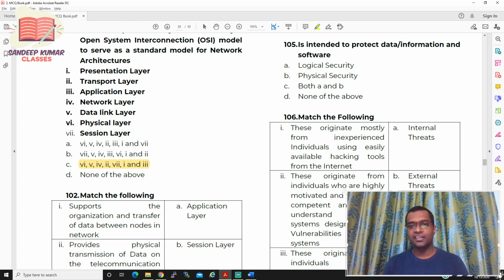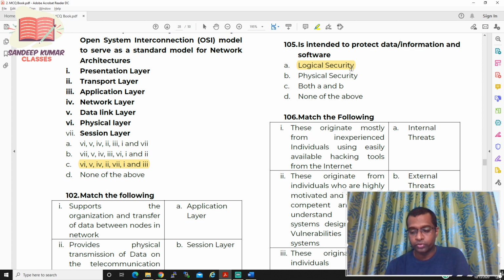Which security protects data and information? If you see the previous question, if it protects the hardware, then it is called physical security. If it protects data, information and software, it is always considered logical security. What do you mean by logical security? Logical security is nothing but how we protect the data, information and software. You have various methods, like protection of data by authentication, etc. We can protect our data. So the right answer for question number 105 is logical security.